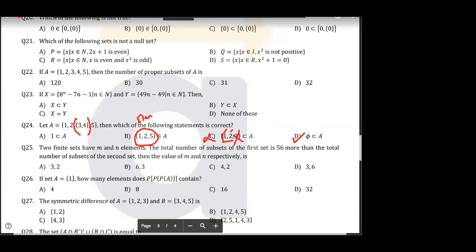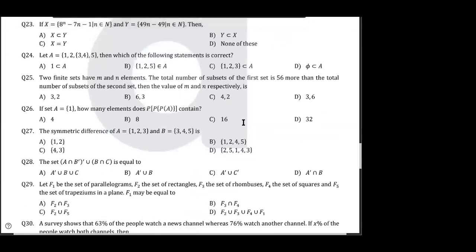Tell me. Everyone is getting this concept? This is a universal statement that the empty set is always a subset of something. Yes, very good, Melissa. Very good. Okay? Okay. So the answer is D. Now 25th. Two finite sets having m and n elements, the total number of subsets of the first set. Think about it, everyone, simple.